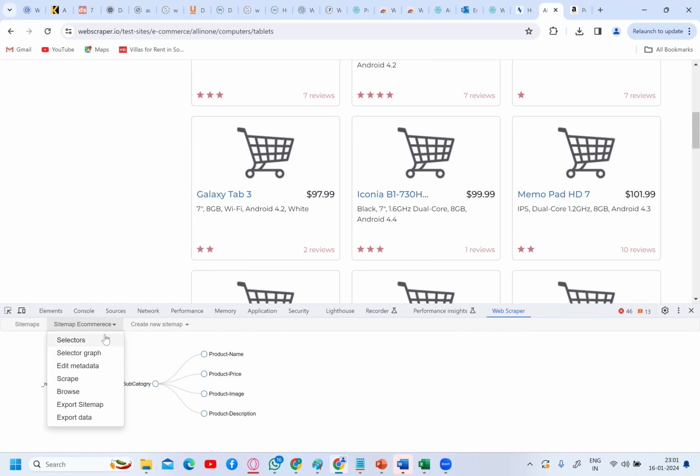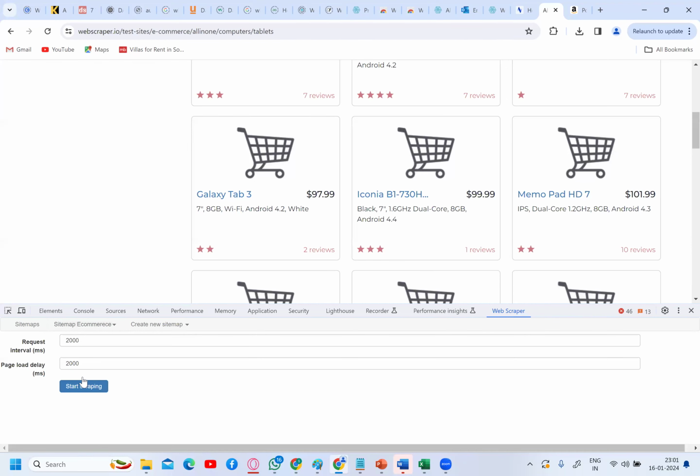So basically, I'll go to sitemap and e-commerce. What is my name of the sitemap? E-commerce. So here you are able to find this scrape, right? Just click on scrape. When you click on scrape, you are telling the web scraper tool to start the scraping. Now don't worry about these intervals, within how much time it should scrape and all. It's the default 2000, leave it. Then click on start scraping.